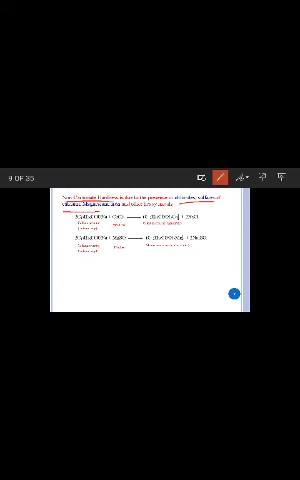The soap solution, or else the sodium soap, reacts with the hard water and there will be formation of calcium stearate. This is insoluble in nature, so it will precipitate at the bottom of the vessel. This character prevents the lathering of the soap solution.